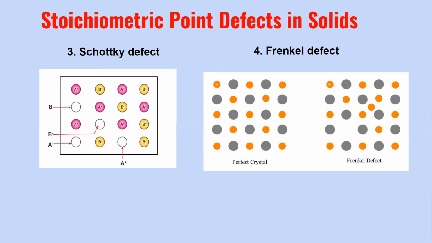Now because the ions are not missing totally, they are only occupying the interstitial spaces, but they are not completely missing from the crystal. Therefore the mass remains the same and hence the density of the solid also remains unchanged. Okay, and electrical neutrality is also maintained because the cations and anions are present, only they are not present at the regular site. So this is the Frenkel defect.